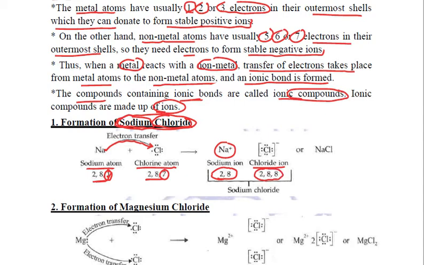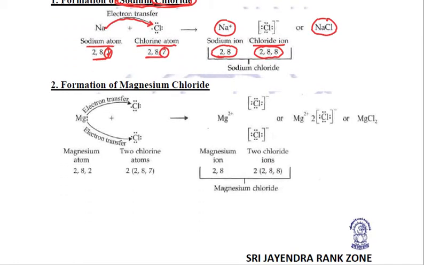Now both sodium and chlorine have achieved stability, and the compound formed between them is sodium chloride, in which sodium, the metallic part, is positively charged and chlorine, the non-metallic part, is negatively charged. Similarly, let us see the formation of magnesium chloride.